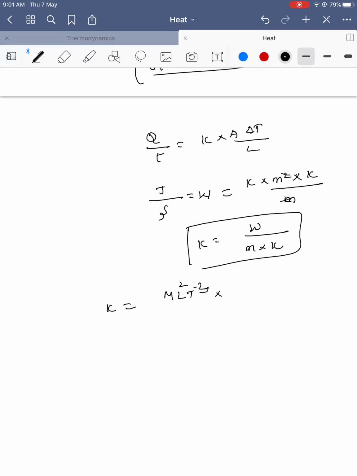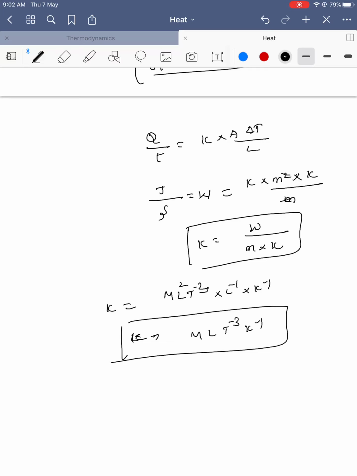Taking the remaining terms, K is M L T to the power minus 3 K to the power minus 1. I am verifying again: force into displacement is energy, M L T^-2 into L, so M L square T^-2, and for watt T^-1 more, so everything is M L T^-3 K inverse. So this is the dimensional form.